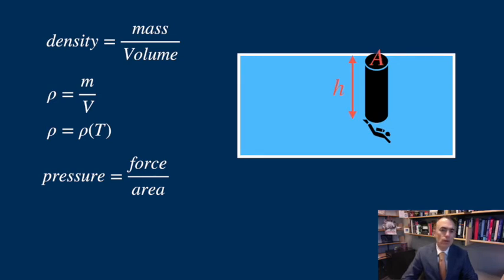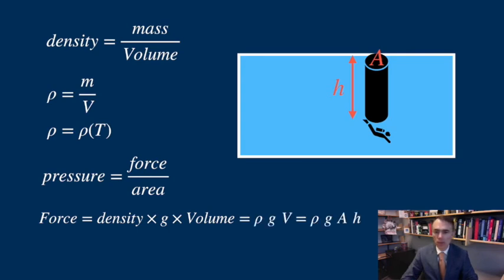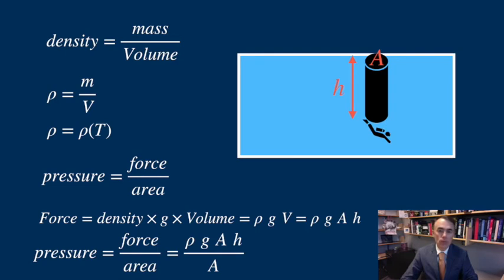The weight of that block of water is its density times the volume. I am going to assume that the density of water here is constant. The weight is rho times g times area times h. And the pressure is that weight over the area. So area cancels, and we get that the pressure at the depth h meters is rho g h.